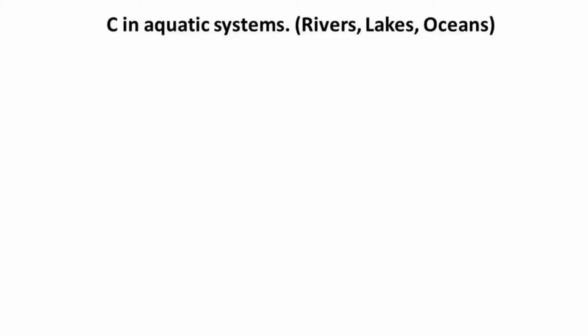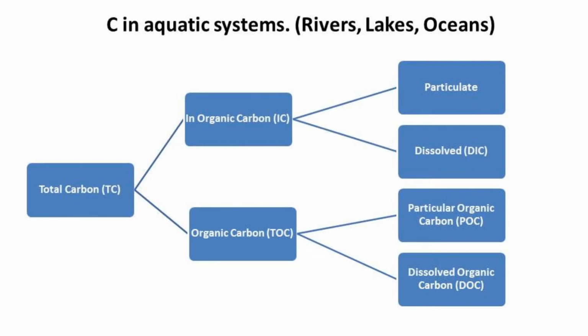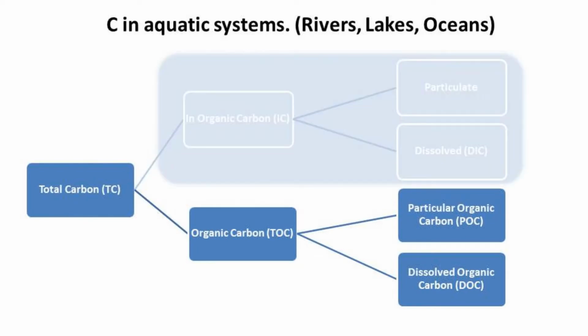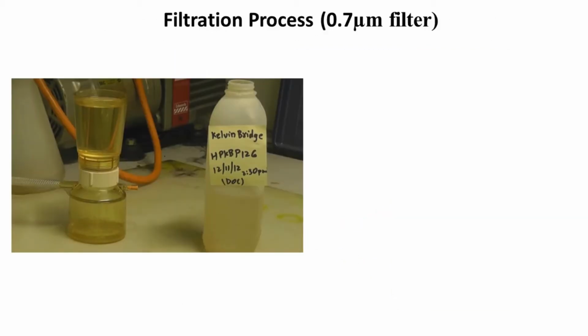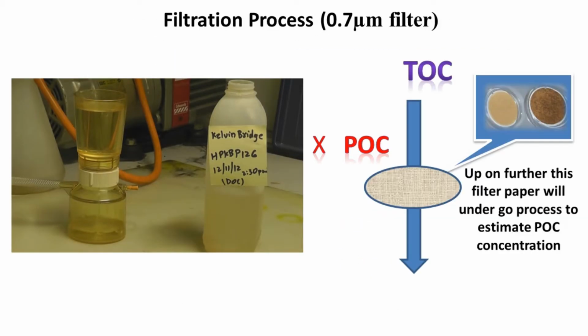Carbon in aquatic systems exists in 2 forms. This research mainly focuses on the organic form of carbon generated by decomposition of plants and other organic matter. The organic carbon which does not pass through a 0.7 micrometer filter is POC; that which passes through the filter is DOC.